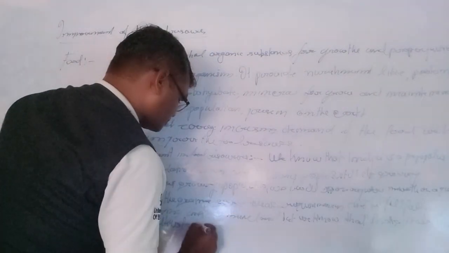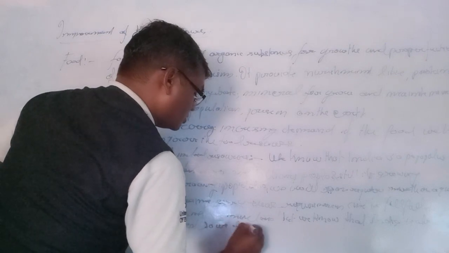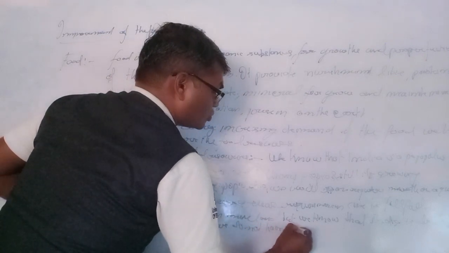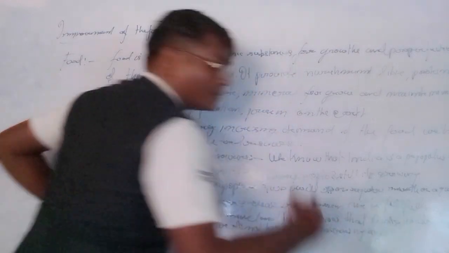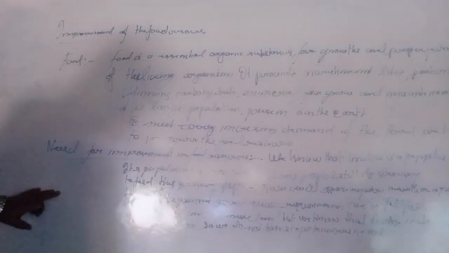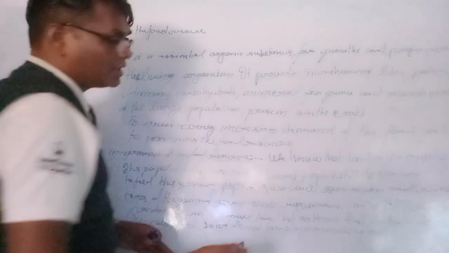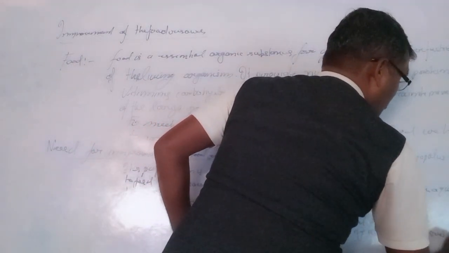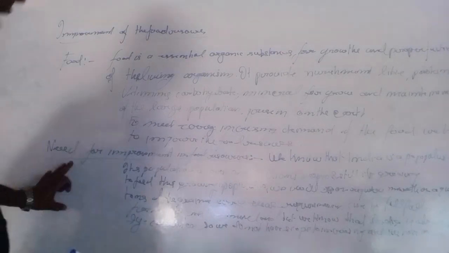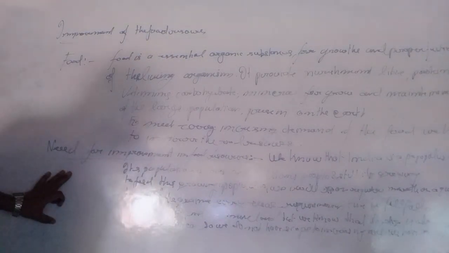So we have to improve the food resources and increase production in agricultural lands. It is necessary to increase production.